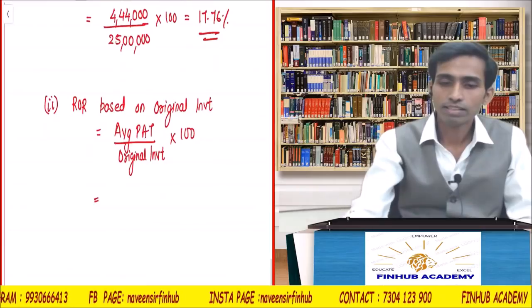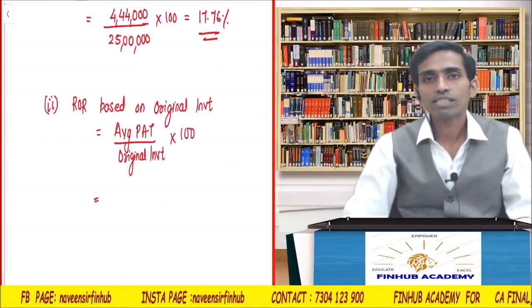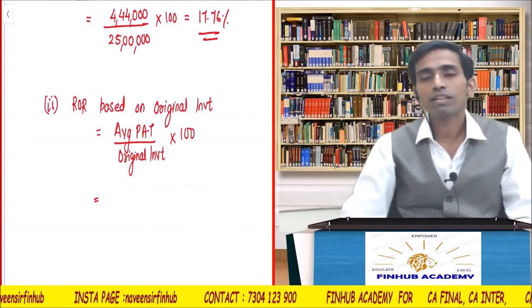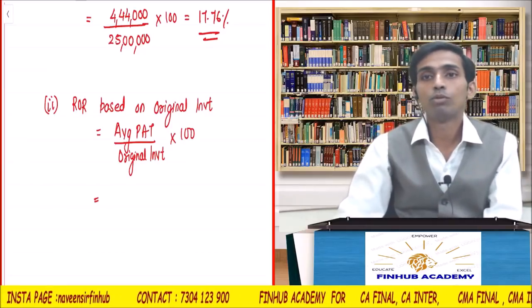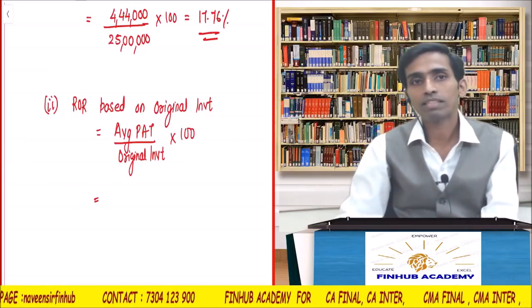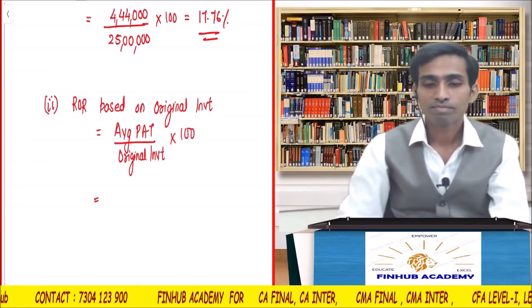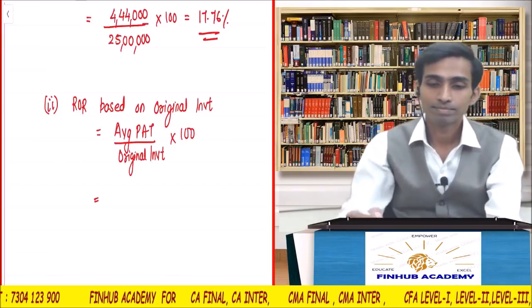Complete this question. He's asking what I couldn't understand. Original investment, in the sense, what is not given? Both will be given, no? If the question is not clear, calculate by both methods. Always give the maximum to the institute whenever they are not clear.